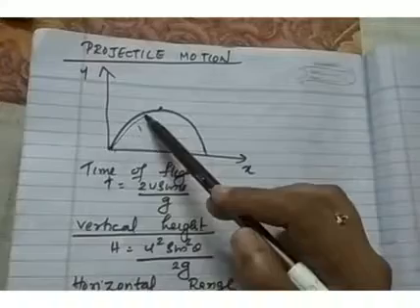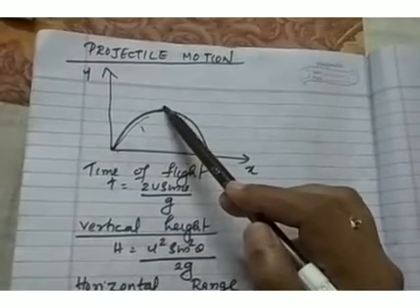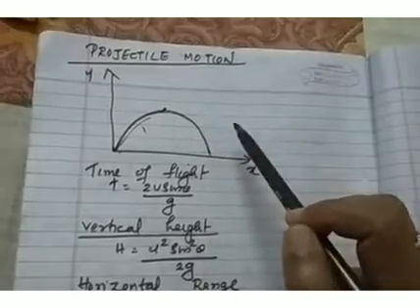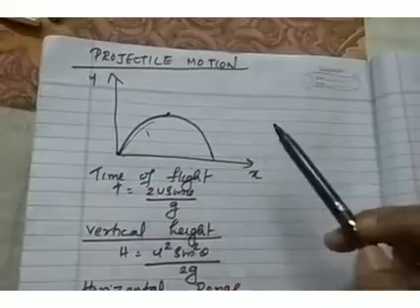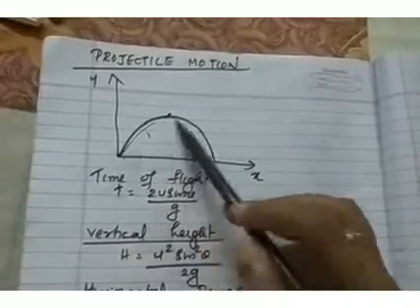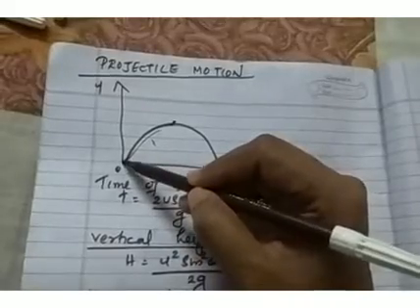So suppose we have projected a body like this. It will go up, and when it reaches the maximum height, it will come down under the influence of gravity alone. So such type of motion, this is the path of that projectile, and this is a projectile, and this type of motion is known as projectile motion.